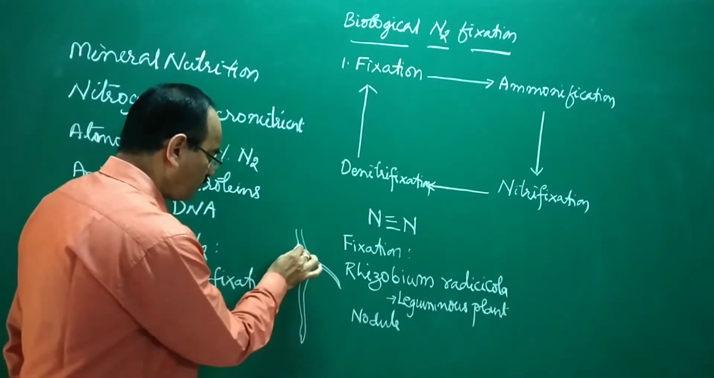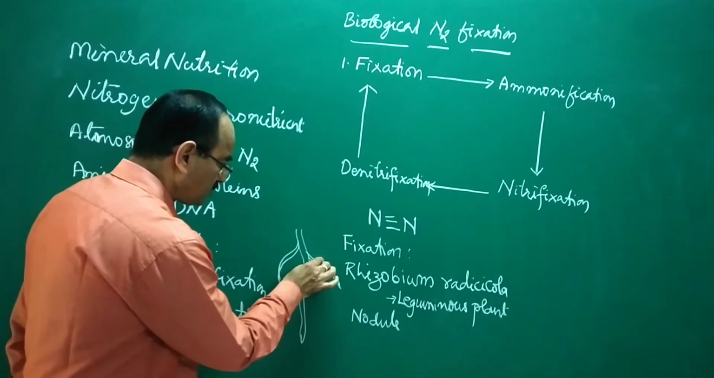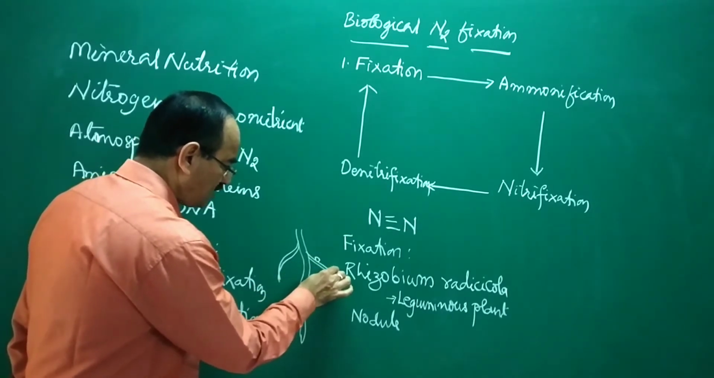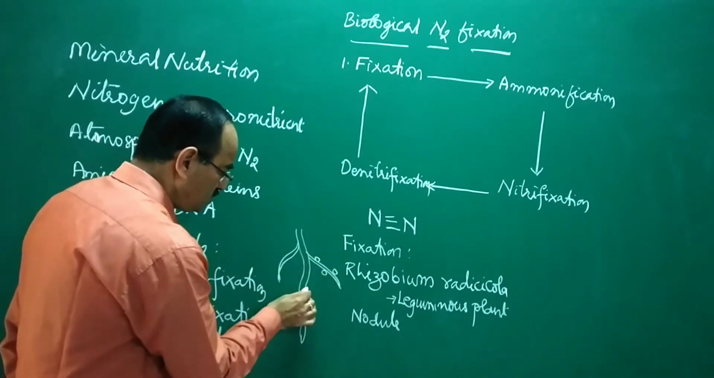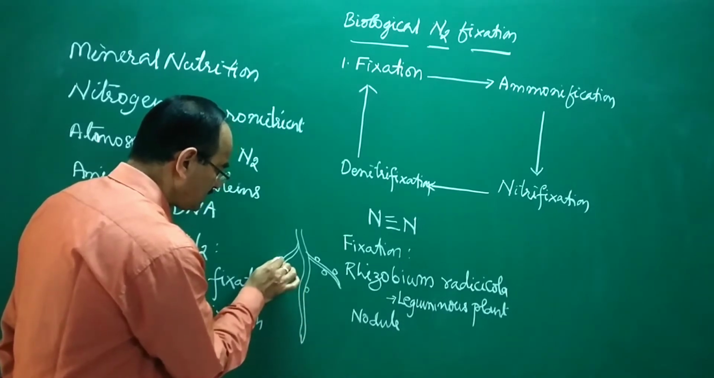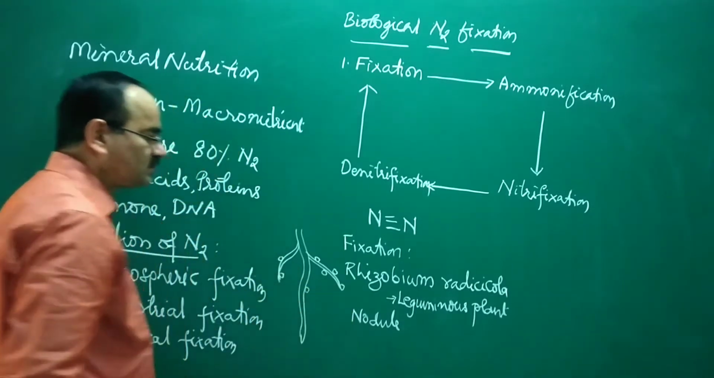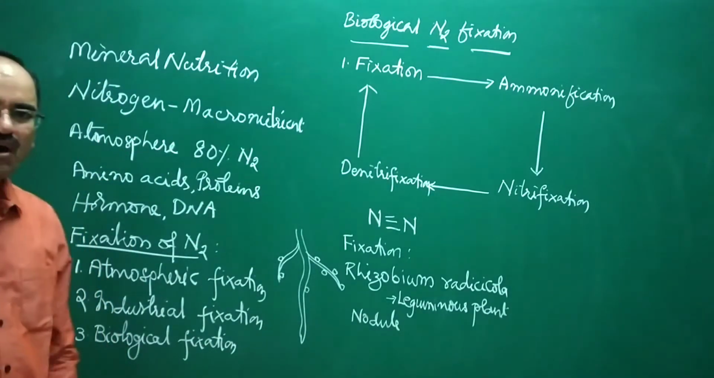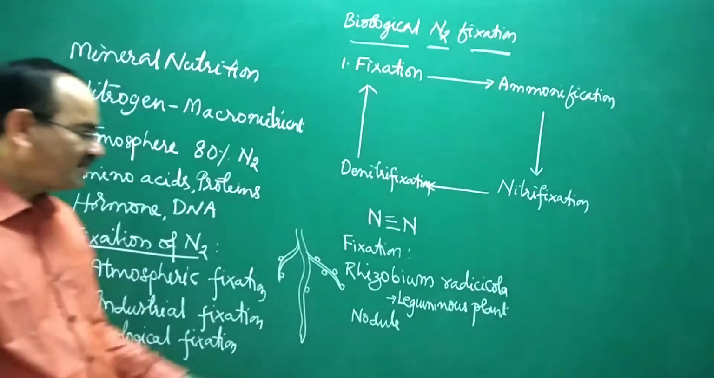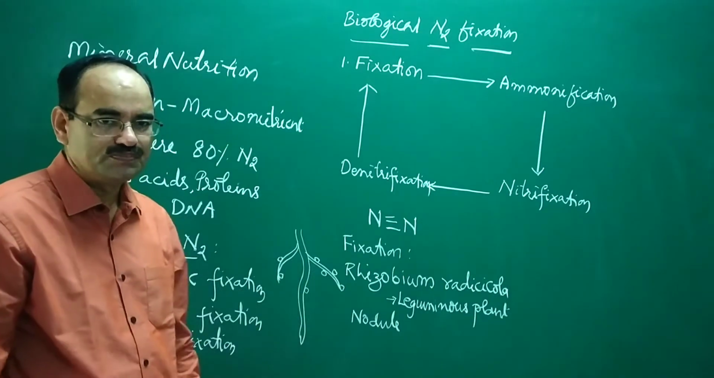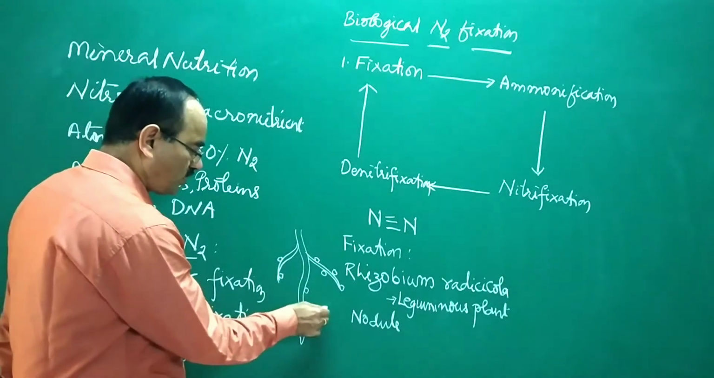The roots have a knot-like structure. So this is the knot-like structure. These knot-like structures are called root nodules. Root nodules are formed by the infection of rhizobium. So rhizobium will be there in the soil.